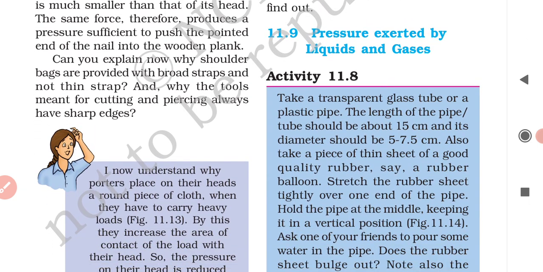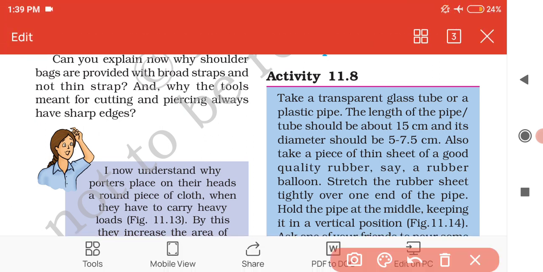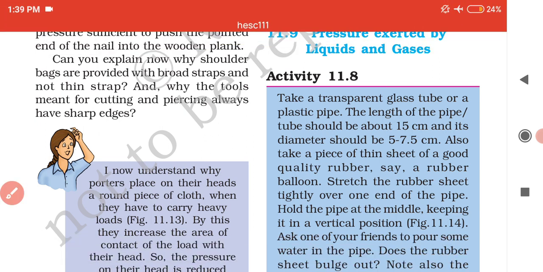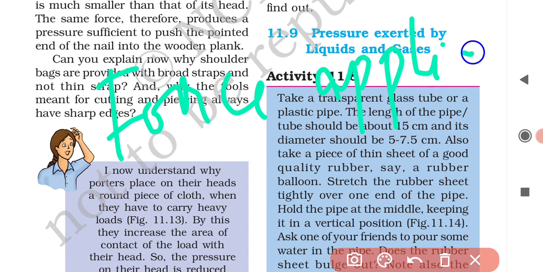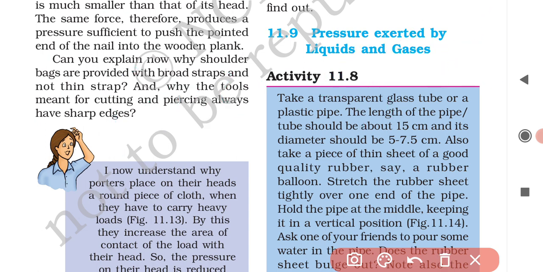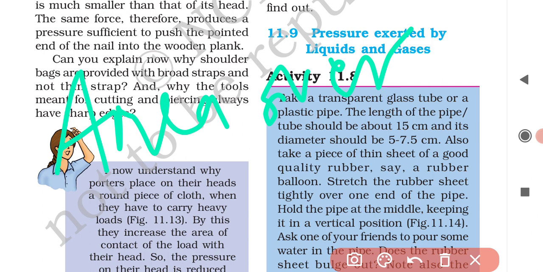Okay, so from this discussion we conclude that pressure depends on two factors. The first factor is what? Pressure depends on the force applied, and the next factor is that pressure depends on the area over which it acts.